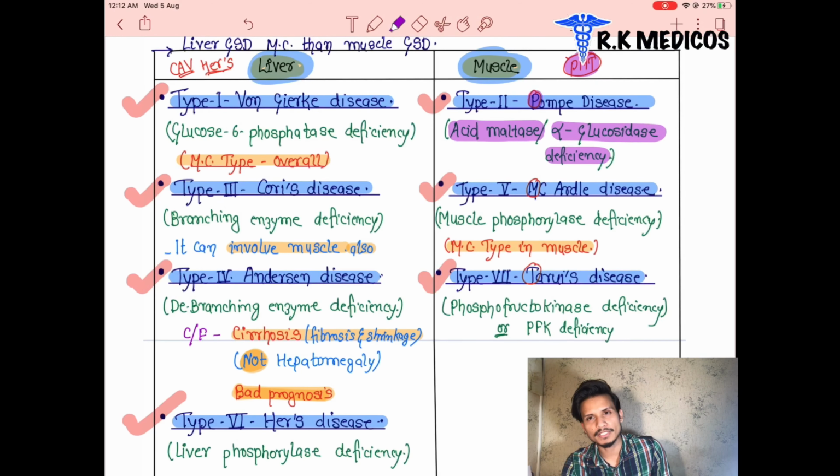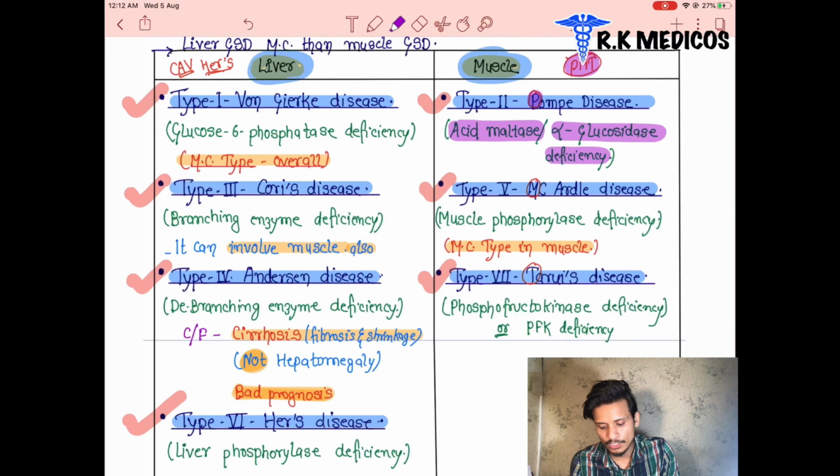When any patient suffers from type 2 glycogen storage disorder, the disease name is Pompe's disease and the enzyme deficient is acid maltase, or they are also called alpha glucosidase. This table is very important. So the next disease we can say is McArdle's disease.